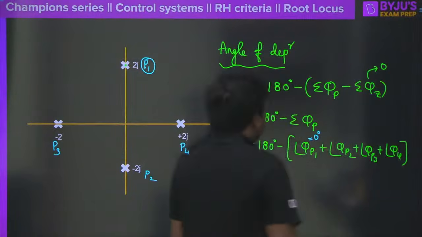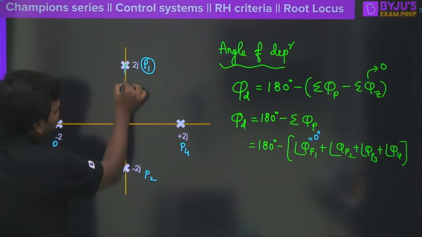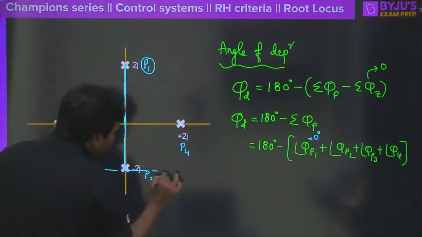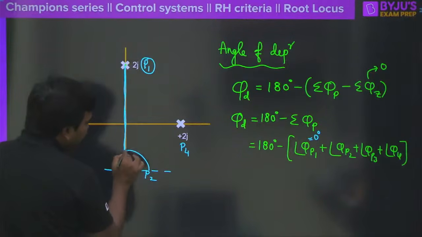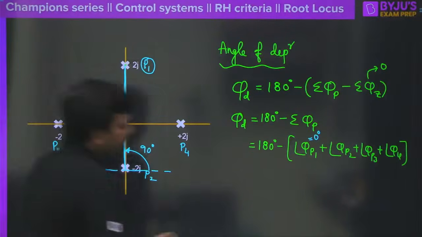Clear? Right. Now the second one, how do we get the second one? From here, draw a vertical line up to here, and then with respect to the horizontal axis, how much angle is this vertical line creating? That is 90 degrees here, straightforward. I haven't done any great mathematics here, right?